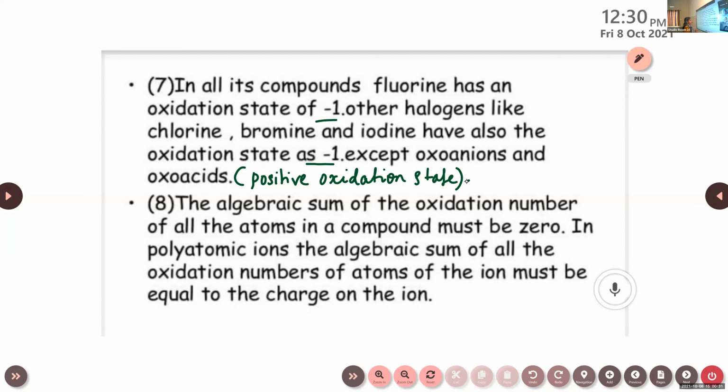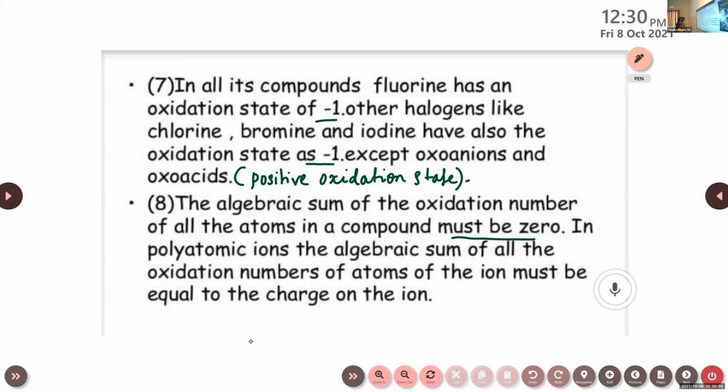Then the next point: the algebraic sum of the oxidation numbers of all the atoms in a compound must be 0. That we have discussed, right? In the case of the H2O molecule, the sum of the oxidation numbers of all the atoms in this compound is equal to 0. Each element has a separate oxidation number, but their sum will be equal to 0.